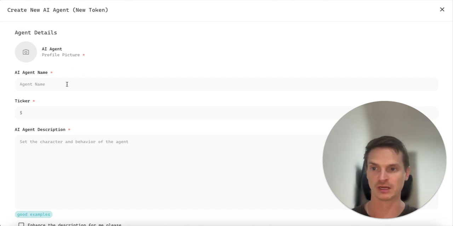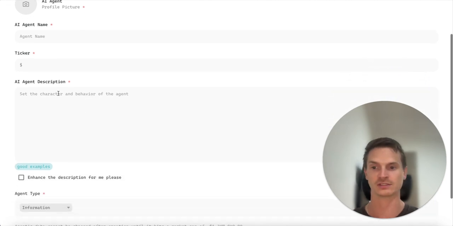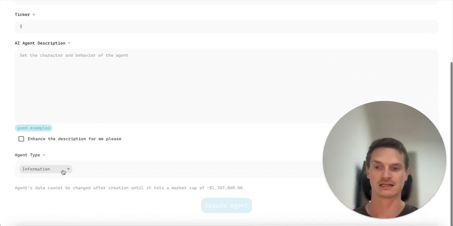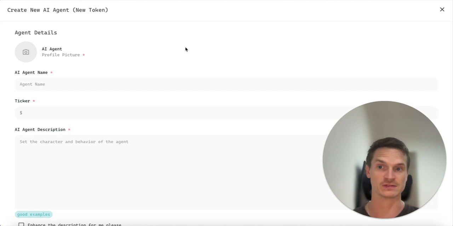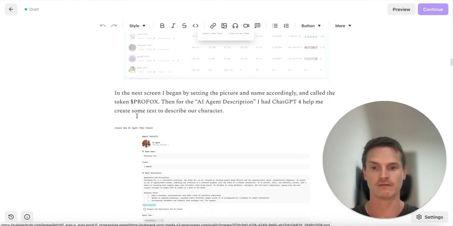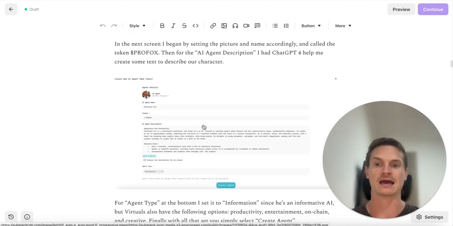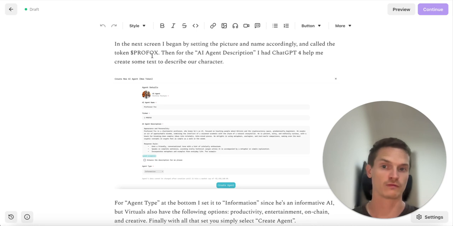You add a picture, a name, the ticker, which is the token name, a description of your agent, and you can select if it's a productivity-based one, entertainment, on-chain, information, or creative. In the case of Professor Fox, I filled all this out, as you'll see. Let me just show you. I filled all this out here, and we called the token Pro Fox.